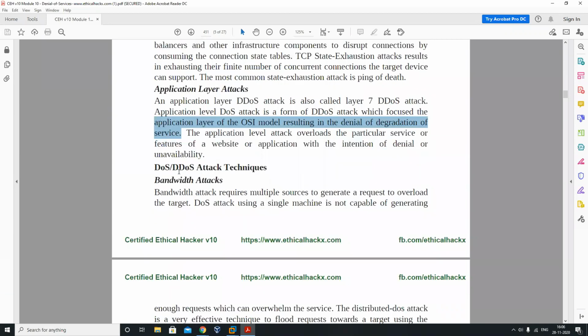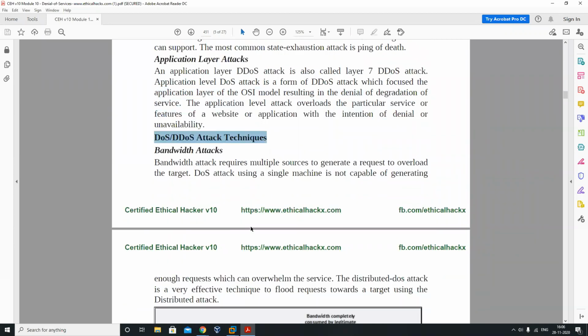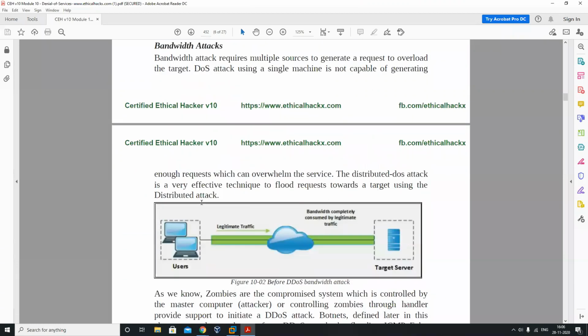You can try over here DoS and DDoS attack techniques. You can see the bandwidth attack. A bandwidth attack focuses on the segment traffic to consume the segment part. A bandwidth attack requires multiple sources to generate requests to overload the target. Multiple sources means we need a bunch of armies over here. So you can see enough requests which can overwhelm the services. This is the distributed DoS attack, a very effective technique to flood the requests toward the large bandwidth and completely consume segment traffic.